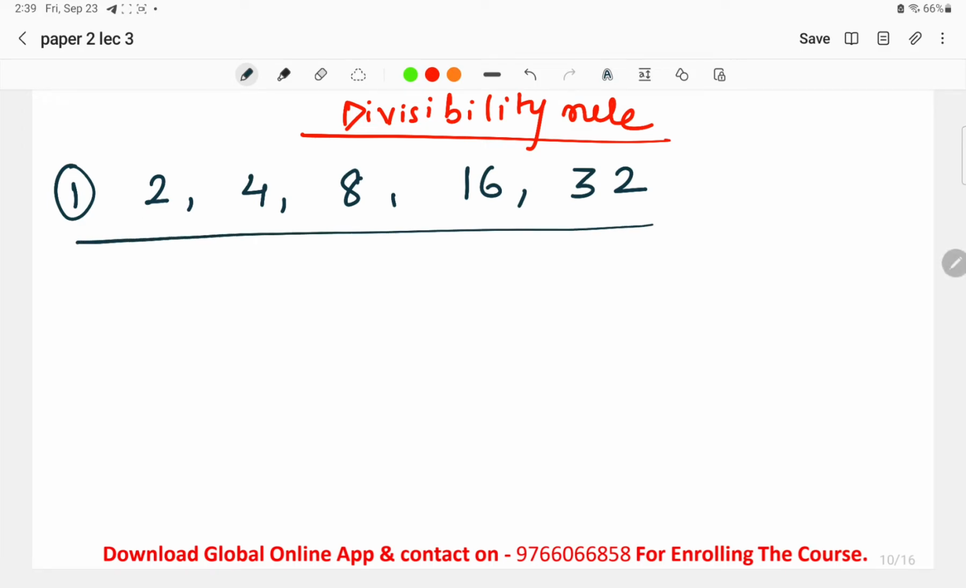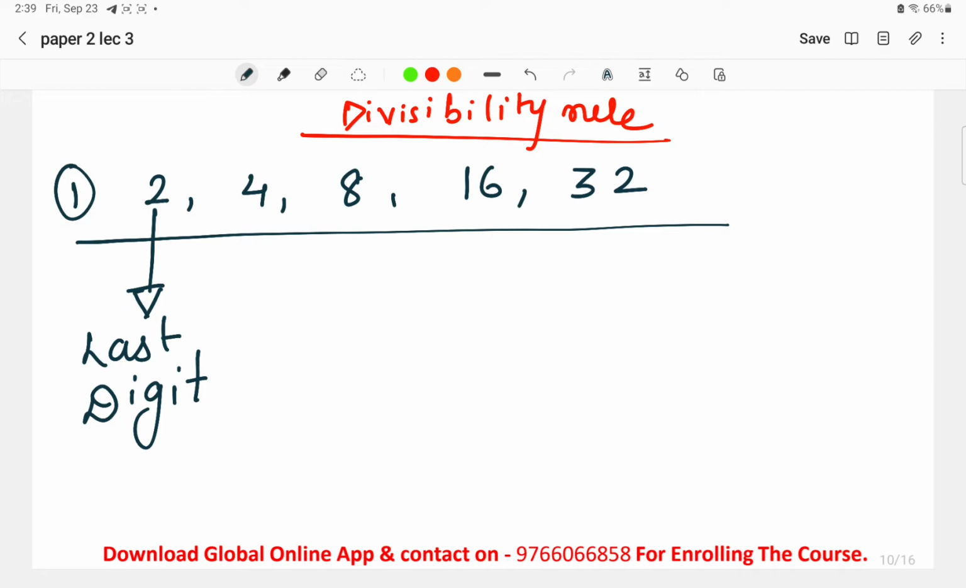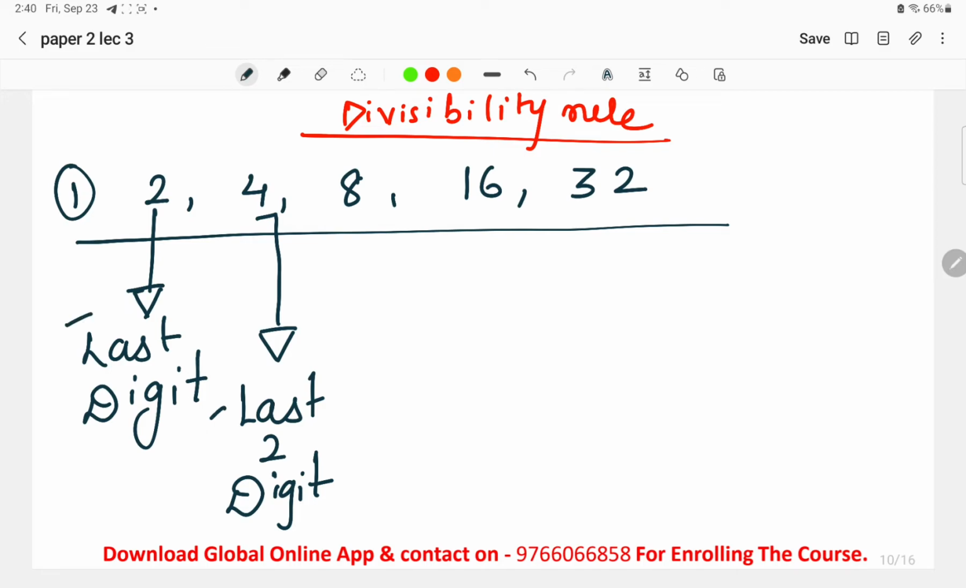Now to discuss the divisibility test of 2, we have to check the last digit. Whenever we are checking whether a particular number is divisible by 2 or not, we will check the last digit. Whenever we are going for the divisibility rule for 4, we will check the last 2 digits. In 2 we are checking only the single last digit, and in 4 we are checking the last 2 digits.